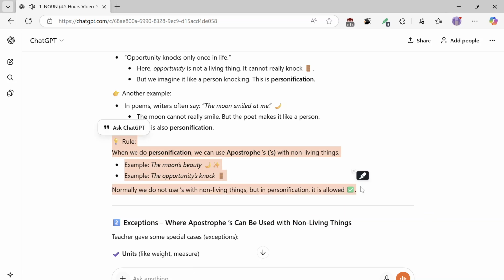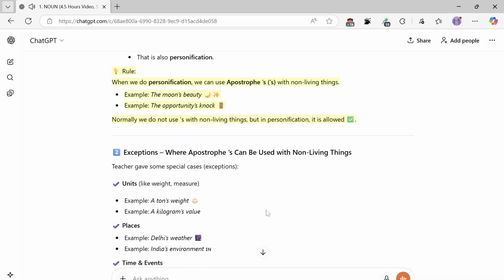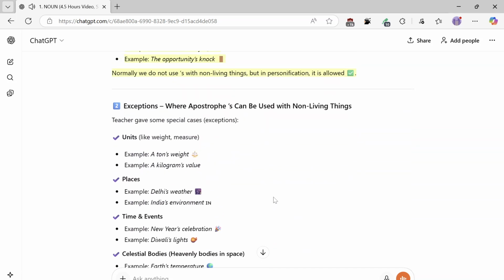Exceptions, where apostrophes can be used with non-living things. The teacher gave some special cases. Units, like weight measures. Example, a ton's weight. Example, a kilogram's value. Places, example, Delhi's weather. Example, India's environment. Time and events, example, New Year's celebration. Example, Diwali's lights. Celestial bodies, heavenly bodies in space. Example, Earth's temperature. Example, sun's rays.